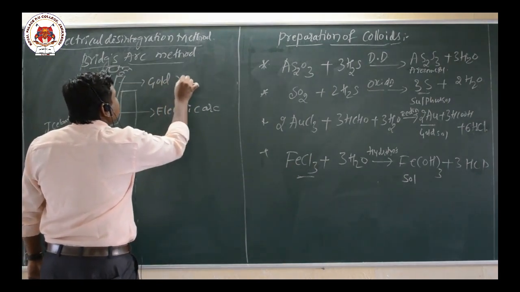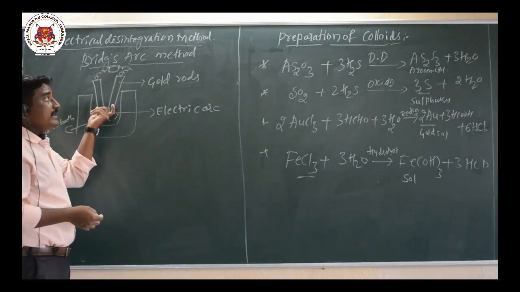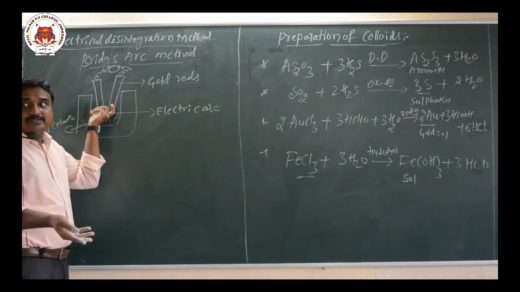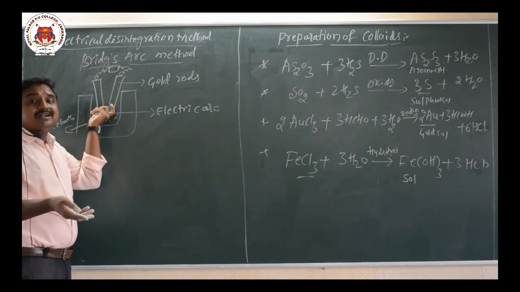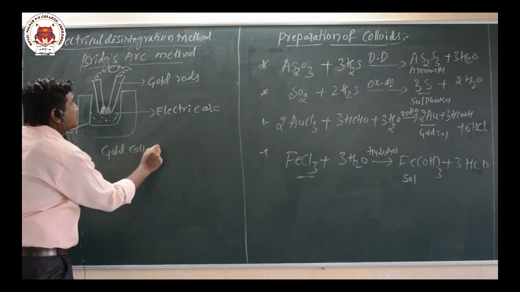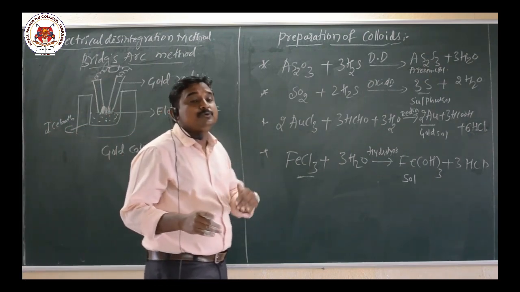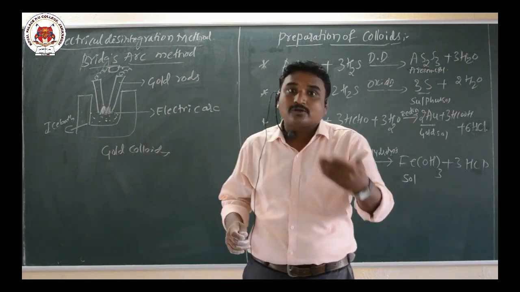After producing immense heat, the gold metal starts vaporizing. That vapor is condensed and collected. So there is a formation of gold colloids. This is the Bredig arc method, the method used to prepare metal sols: gold, silver, platinum.